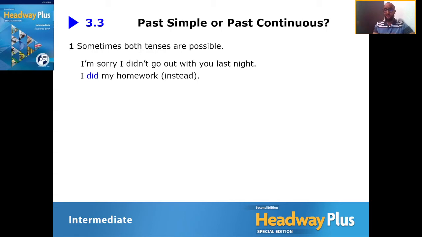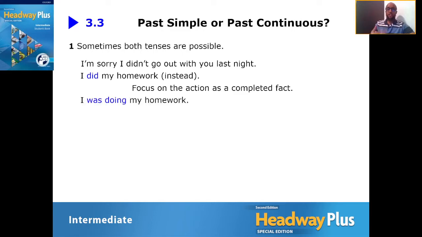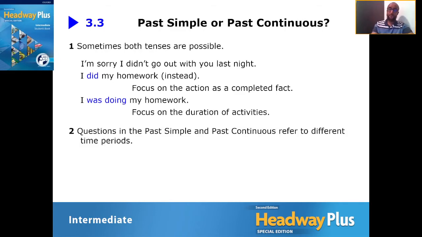Okay, instead. So, you know, we know why they didn't go, because they had homework to do. They had homework. So this is focusing on the completed actions, right? This is the past simple. If we change this to the past continuous, we say, for example, I was doing my homework, okay? So this is focusing on an activity. Remember, a continuous activity or a continuous period of action in the past, okay?